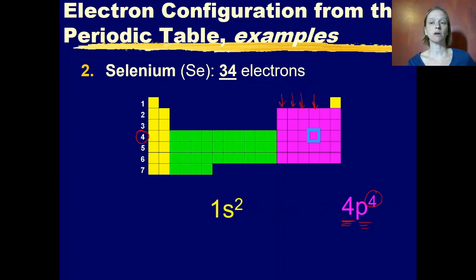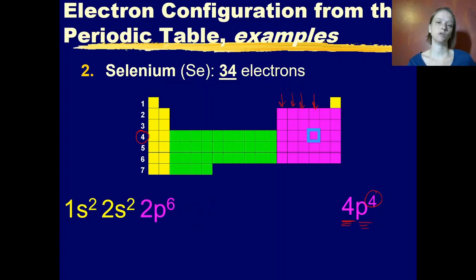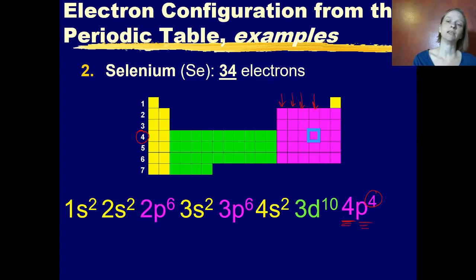Now we fill in the rest of the early electrons. 1s2, 2s2, 2p6, 3s2, 3p6, 4s2, 3d10, 4p4. So we were able to figure out the last component of the electron configuration and then fill in all the electrons before it.